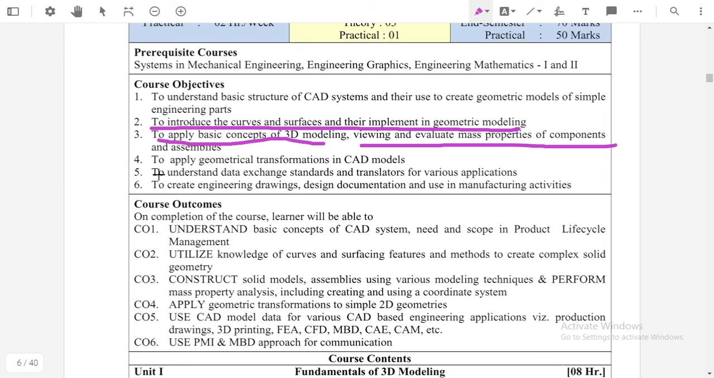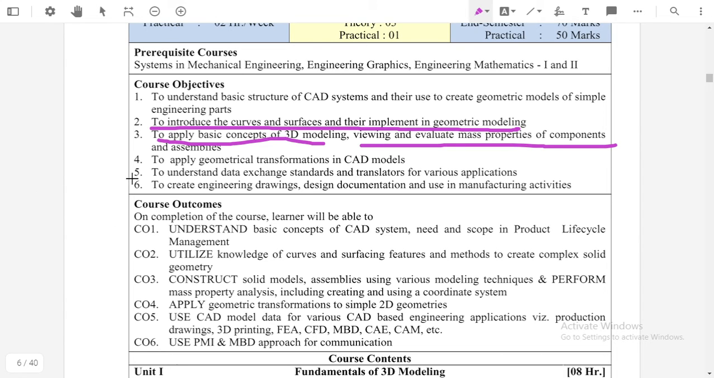We don't need to draw this object again at 2 times scale. We can apply a geometrical transformation, that is the scaling command, and after applying the scaling command we can scale this object to 2 times. So it is very easy to enlarge or decrease the size of the component, or to move the object from one position to another. All this knowledge we will get after learning this subject.